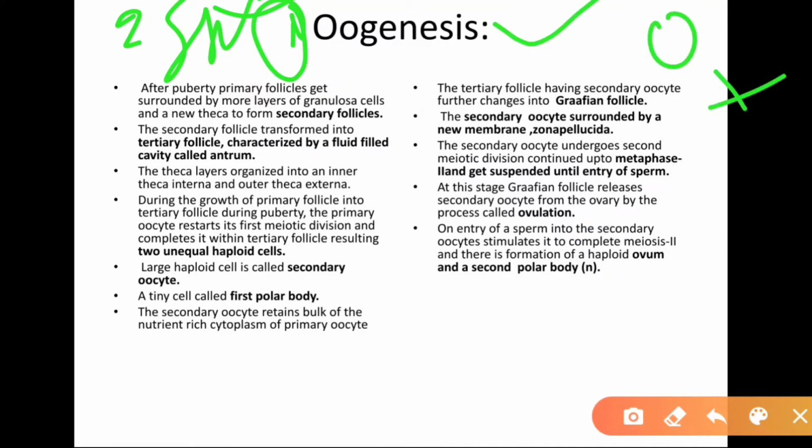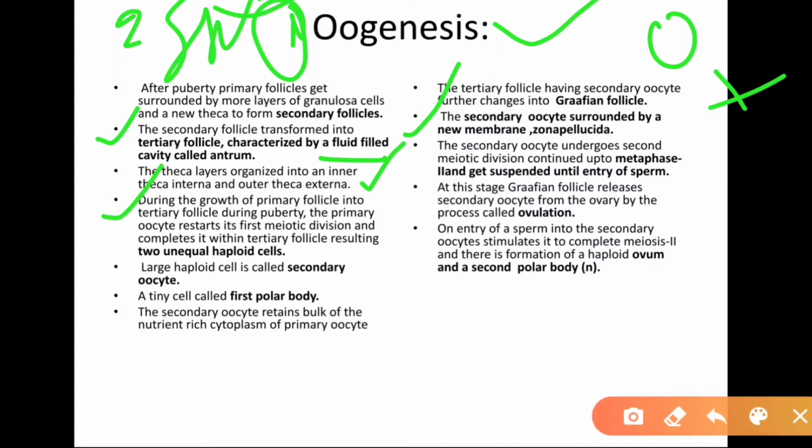Oogenesis in females. After puberty, primary follicles get surrounded by more layers of granulosa cells and new theca to form secondary follicles. These secondary follicles transform into tertiary follicles, which are characterized by a fluid-filled cavity, called the antrum. The theca layer is organized into an inner theca interna and an outer theca externa. Externa is outer, interna is inner.